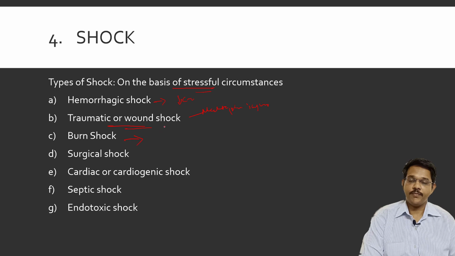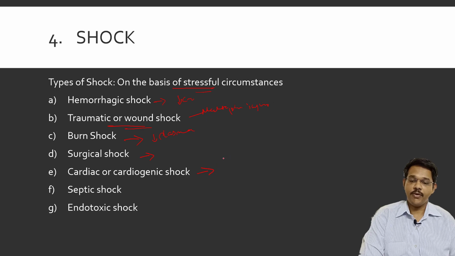Then burns shock. This occurs when the person's body is burnt, like in fire accidents or in cases of suicide. Sometimes the person may try to kill himself by burning. If more than 25% of the body is burnt, with third degree burns present, there is a loss of plasma from the body which leads to the person going into shock and death. Then in case of surgical shock, during surgery there may be loss of fluids and blood leading to death.